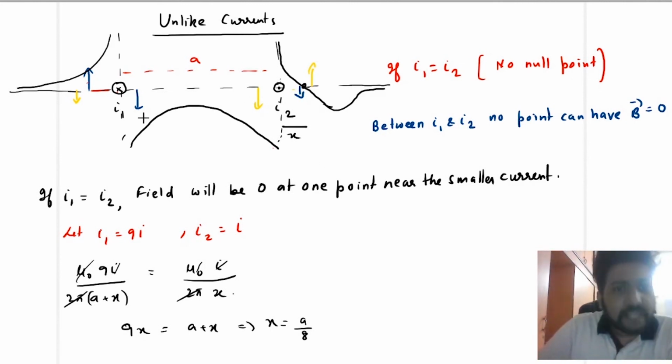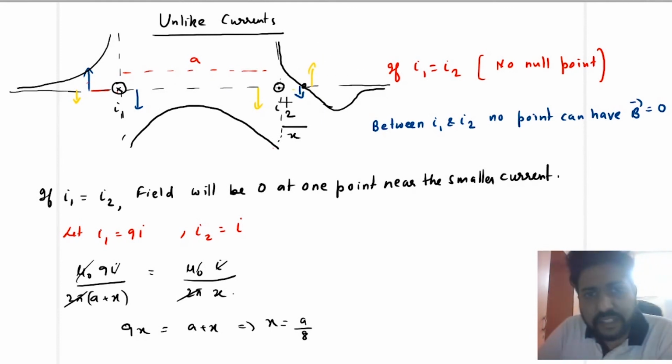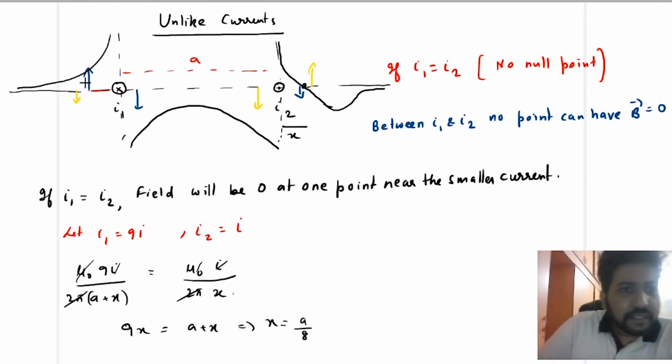Okay, now let us take one more case where I1 is equal to I2. Now if I1 is equal to I2, you will see that at the left of the first wire and at the right of the second wire, the fields are in opposite direction.